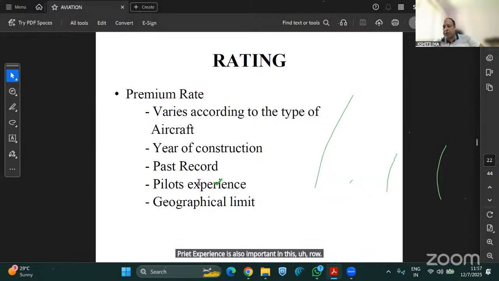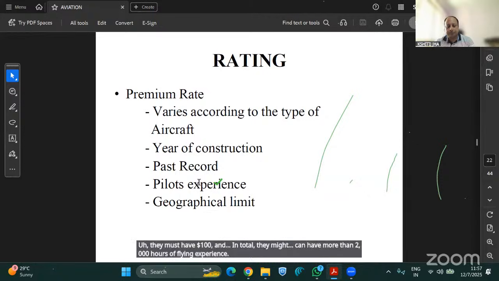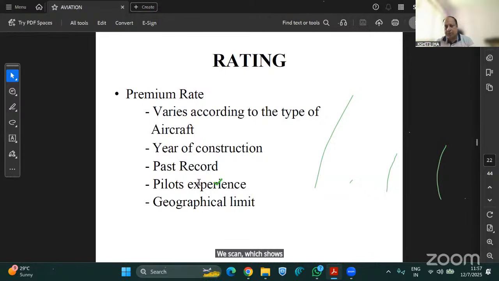When the pilot is more experienced, they can easily fly the aircraft, and if they are less experienced, they are bound to make mistakes and losses can happen. So that is why, when we say the captain of the aircraft, they should have a certain number of hours, say 2000 hours of flying experience, and then they must have 100 hours on make and model, meaning for that particular make and model they must have 100 hours, and in total more than 2000 hours of flying experience, which shows the experience of the pilot. So that makes them a captain of the aircraft.